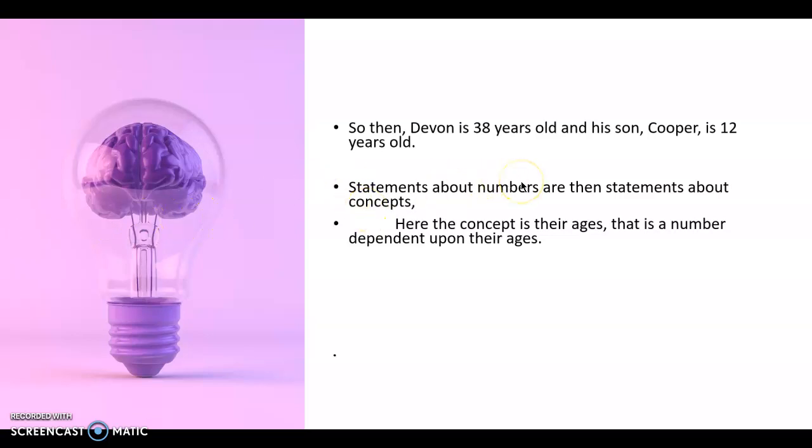Statements about numbers, then, like in this example, are statements about concepts. Here, the concept is their ages. That is a number dependent upon their ages, not independent out of the context.